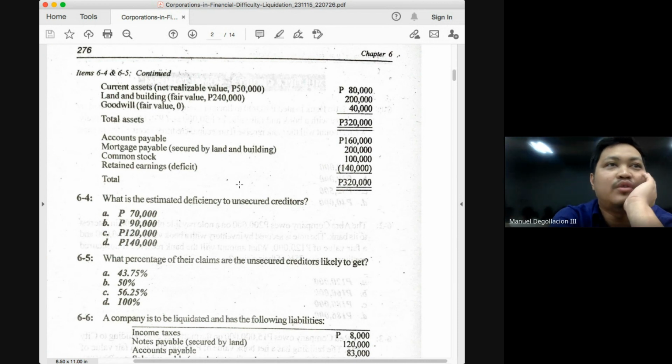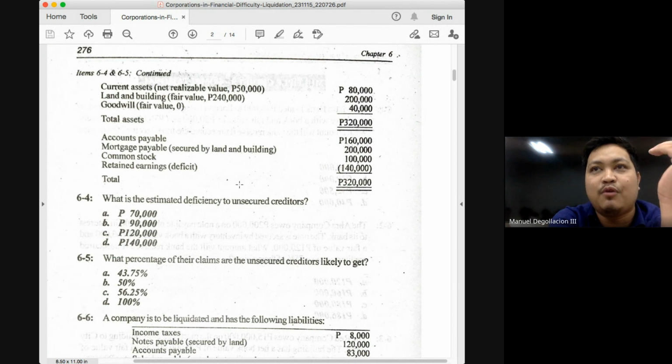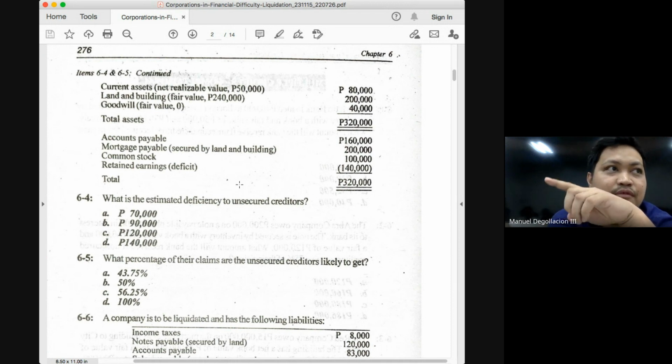240. So when we sell the land and building, how much will we get? We will get 240. And what will happen to this 240? It will be paid to the mortgage payable. But are we going to give the entire 240,000? No, we'll only give 200,000. Why? Because that's the amount of liability.